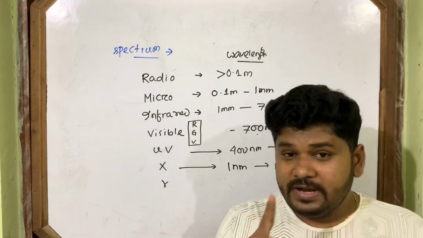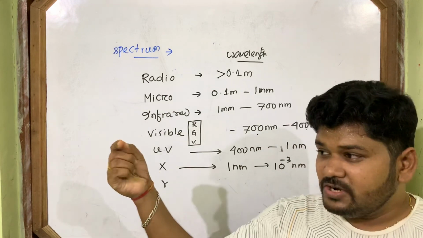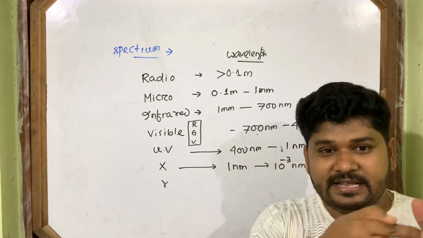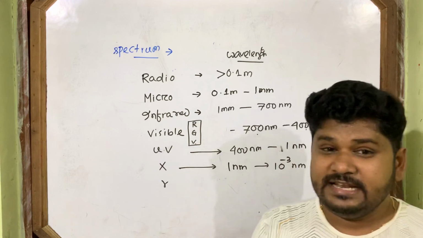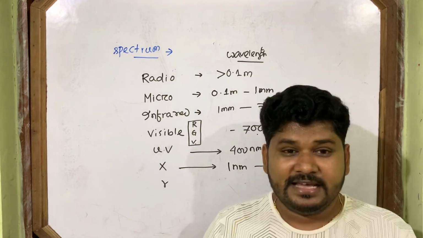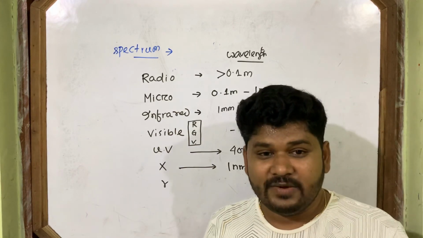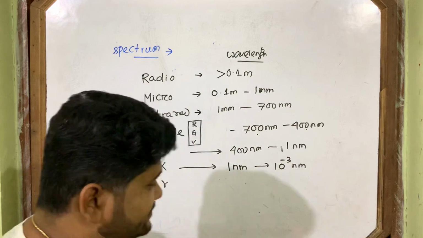You also remember one important thing about X-ray. When a high-speed electron comes and strikes a metal target, which radiation comes, do you know? X-ray. When a high-speed electron strikes a metal target, then X-ray waves are generated there.